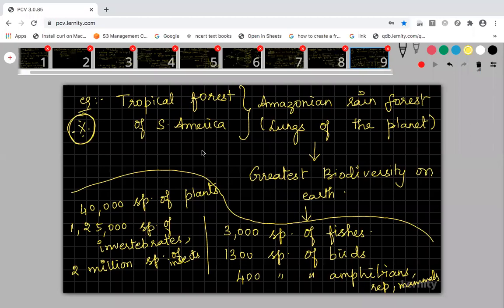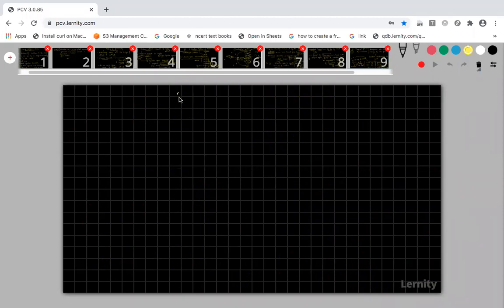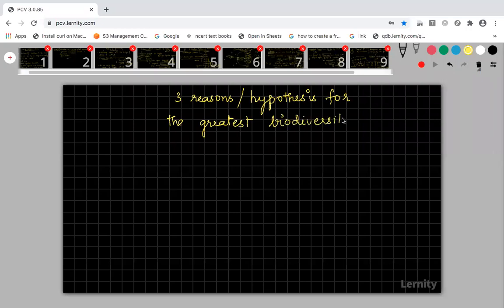But two more reasons are there why the tropical region has the greatest biodiversity. This is a very important 2-mark question in your board exam. There are three important reasons, which are said to be three hypotheses: three reasons or hypotheses for the greatest biodiversity in the tropics. Why is biodiversity always higher in the tropical region compared to the temperate or polar region?